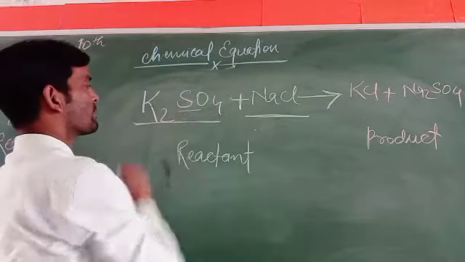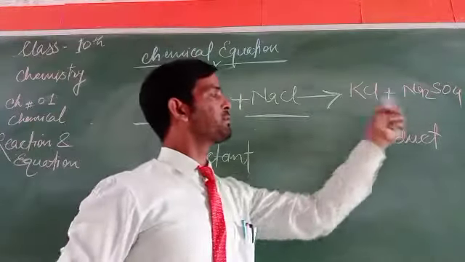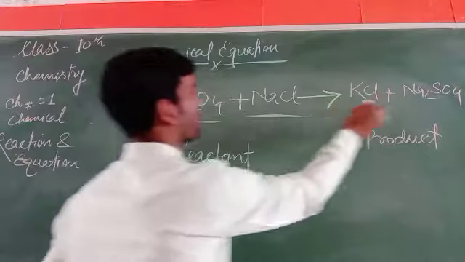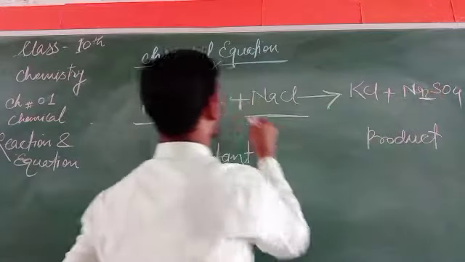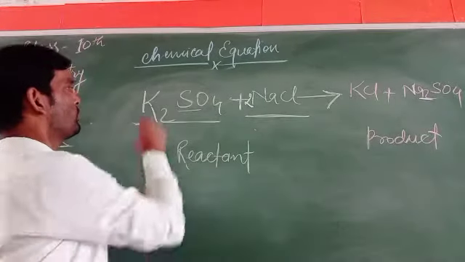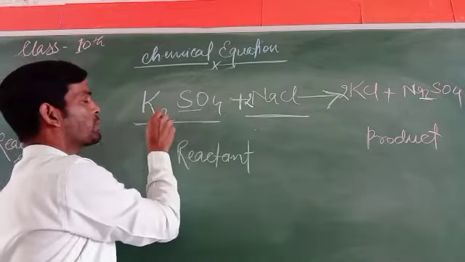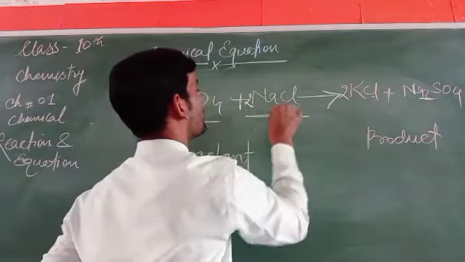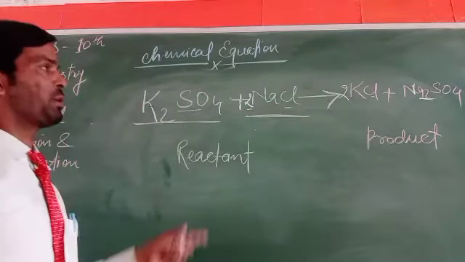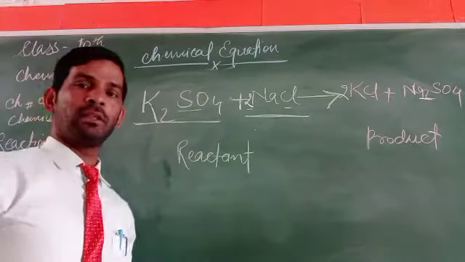Here is SO4 and there is SO4 too, but here Na is 2, so we have to write 2 Na. And here is K2, so you have to write 2K. K2 is equal, and Cl is 2Cl. So it is the balanced formula as well, and we have to write it that way.